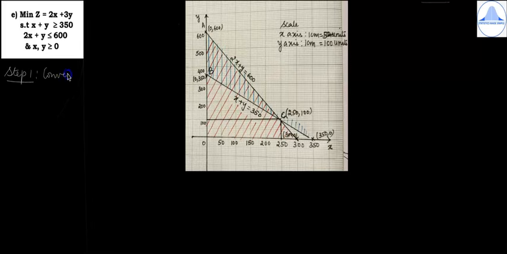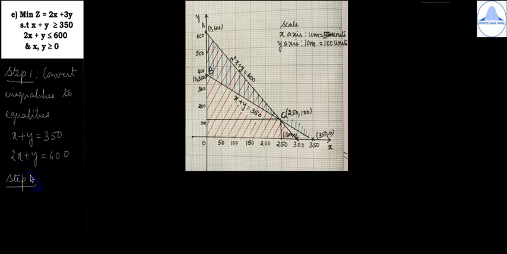Convert inequalities to equalities. So x plus y is equal to 350, 2x plus y is equal to 600.